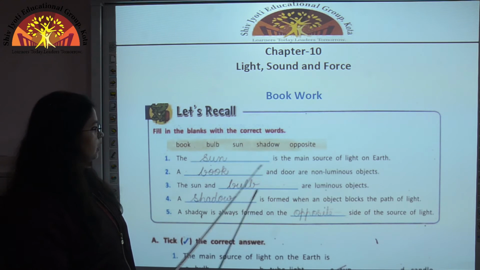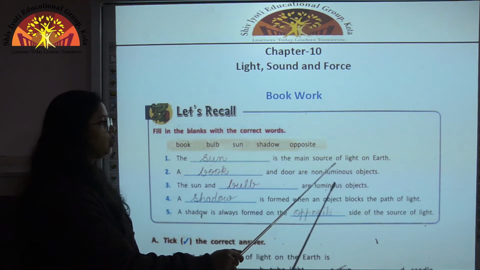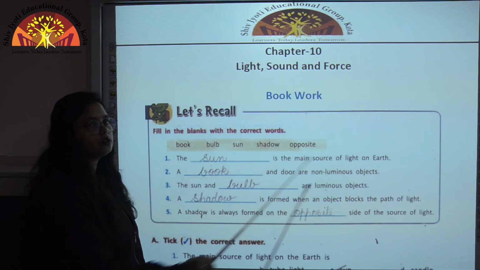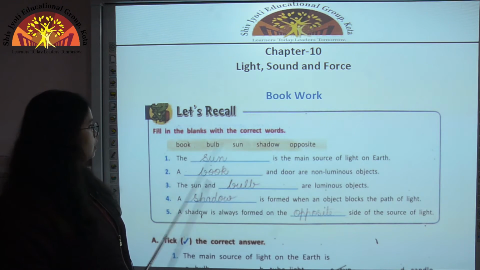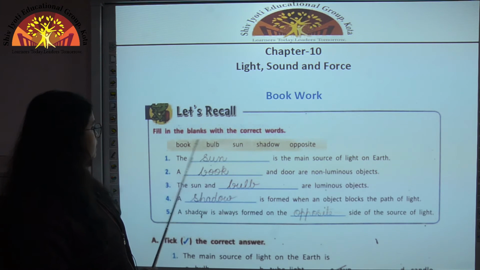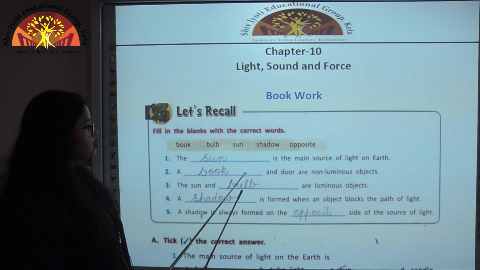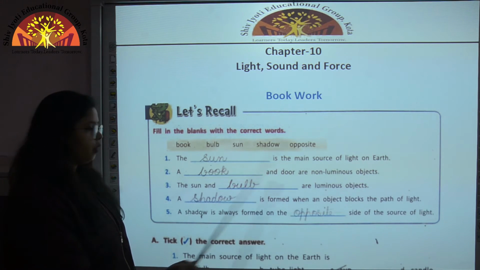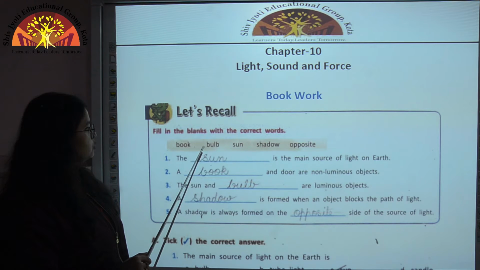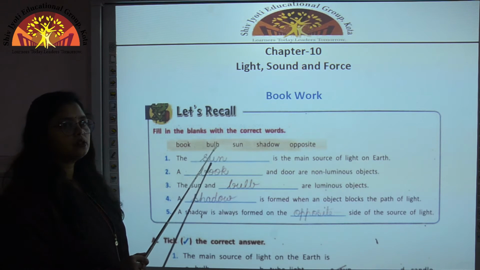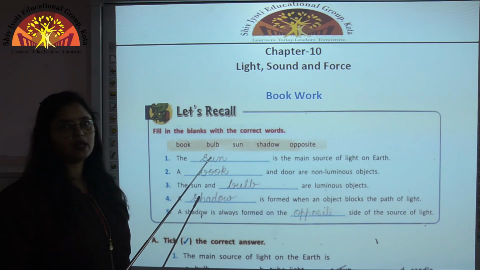Second, a dash and door are non-luminous objects. Non-luminous objects are those objects which do not give out light. So from the given options we can see here book and door are non-luminous objects. The sun and dash are luminous objects. So children, here you can see that bulb is also a luminous object because it also gives out light.